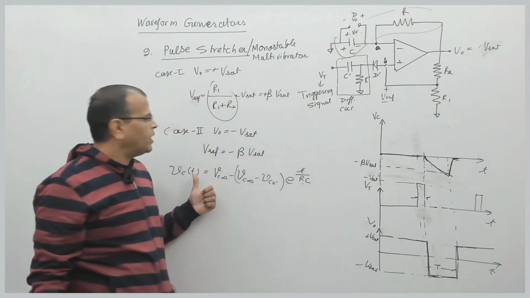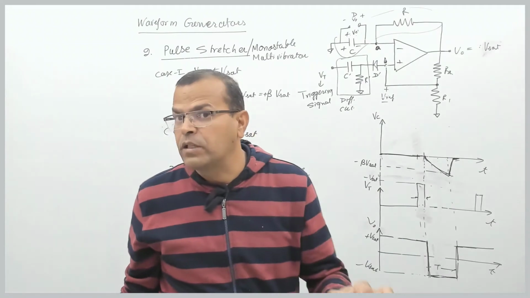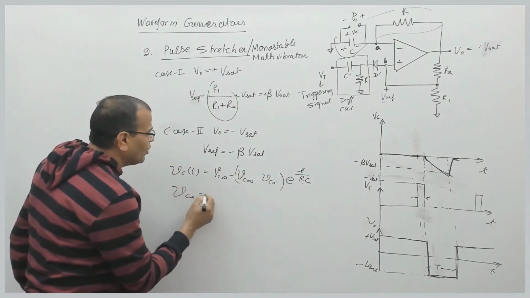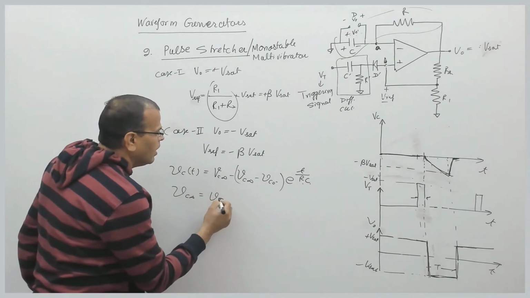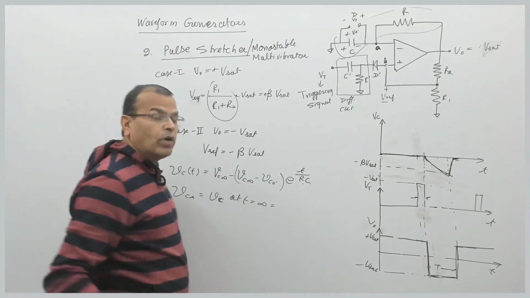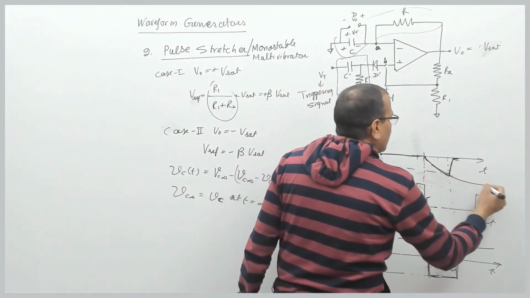This is the expression of voltage across a capacitor in an RC circuit, where Vc infinity is voltage across capacitor at t equal to infinity. What is the meaning? At t equal to infinity means if I keep this capacitor charging continuously.